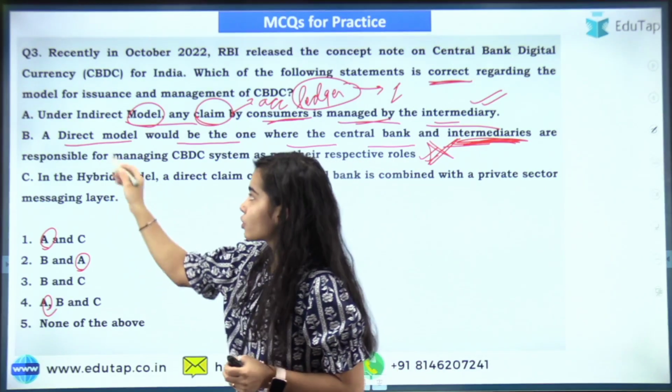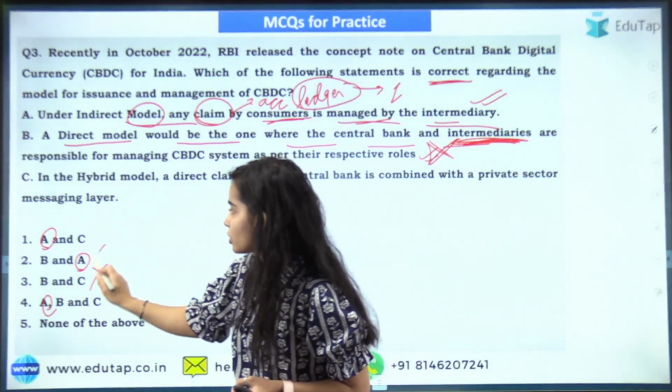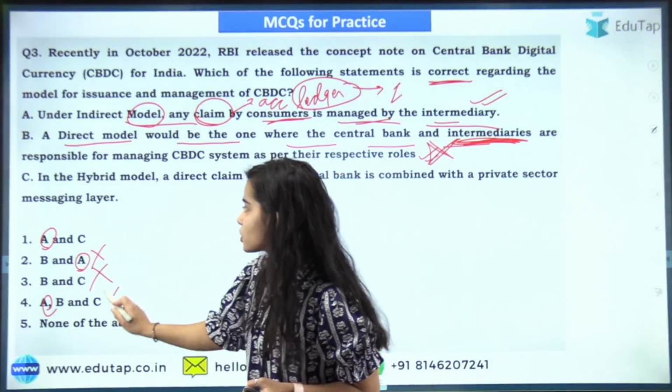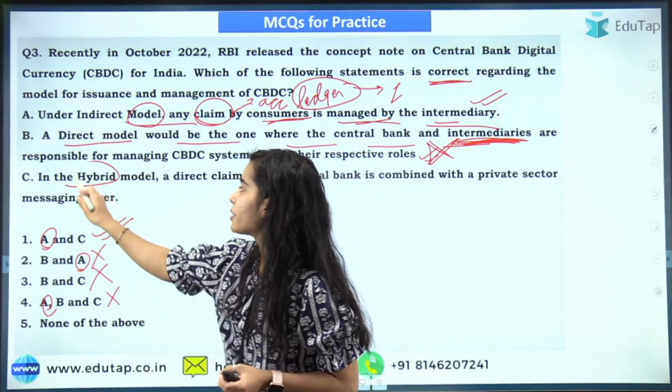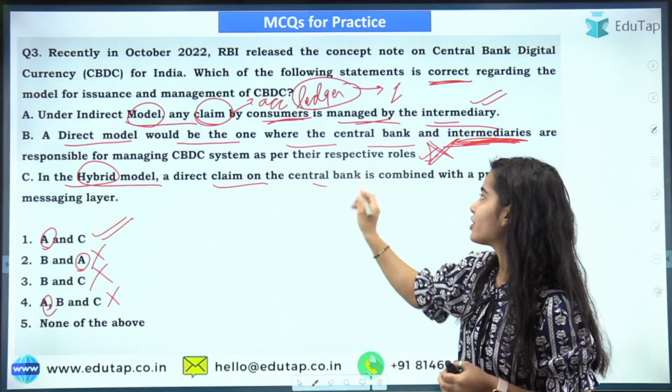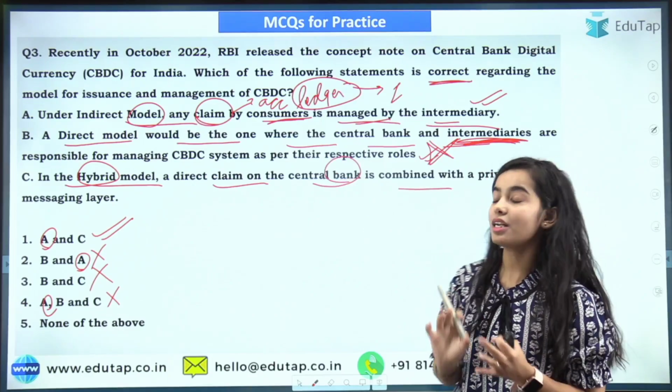Okay. So B, of course, cannot be right. So these two are cut. And this is also cut. A and C is the answer. In the hybrid model, a direct claim on the central bank is combined with a private sector messaging layer.